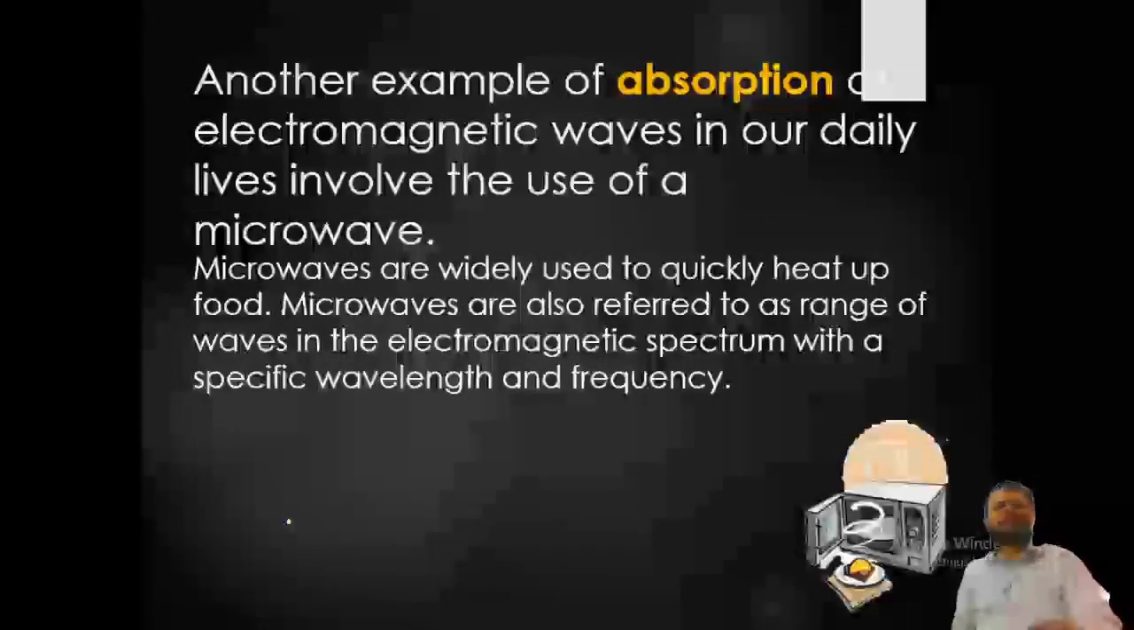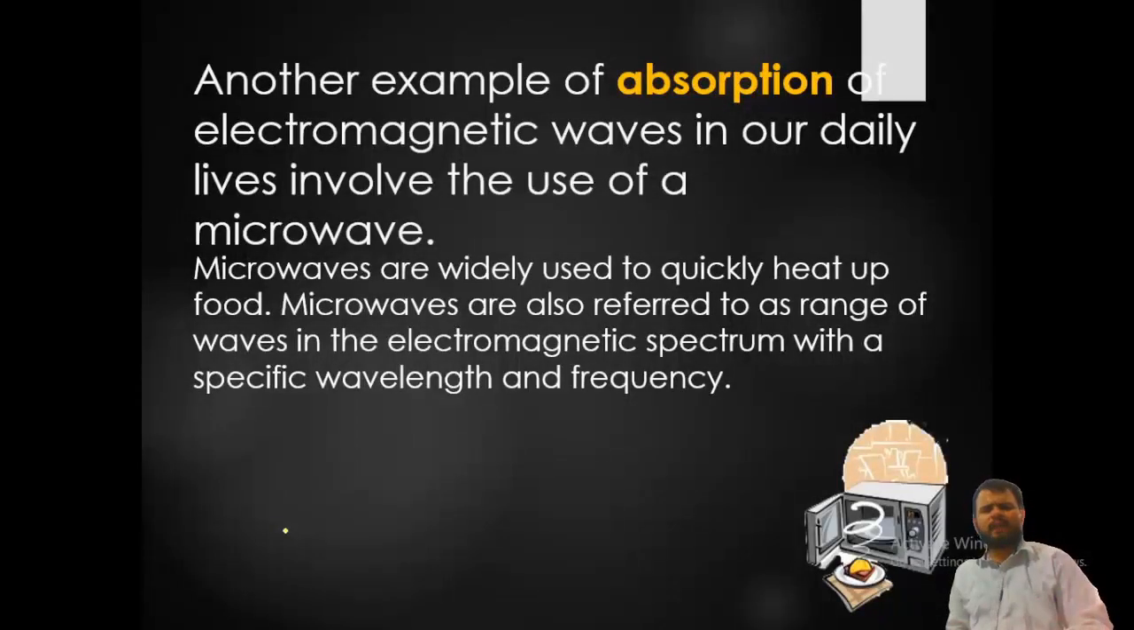Another example of absorption of electromagnetic waves in our daily lives involves the use of a microwave. I know most of you can afford a microwave, but there are some people who cannot afford microwaves. Microwaves are widely used to quickly heat up food. Microwaves are also referred to as a range of waves in the electromagnetic spectrum with a specific wavelength and frequency.